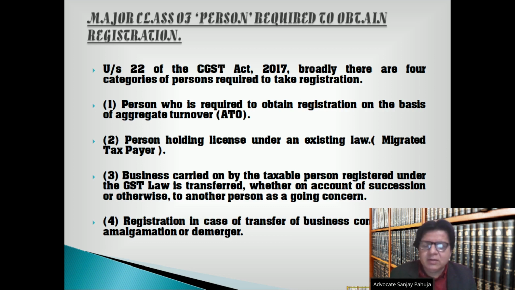migrated taxpayer. Third, business carried on by the taxable person registered under the GST law is transferred, whether on account of succession or otherwise, to another person as a going concern. Fourth, registration in case of transfer of business consequent to amalgamation or demerger.